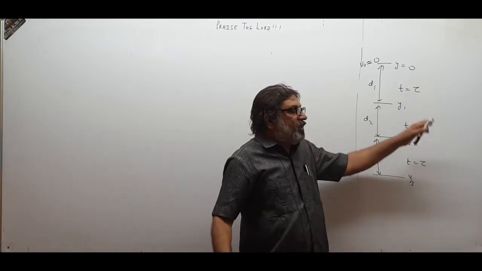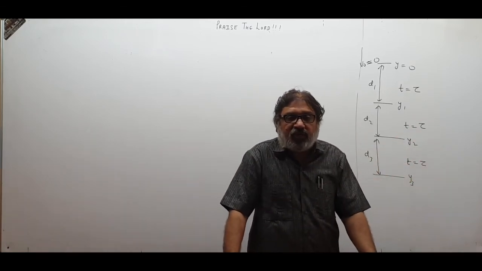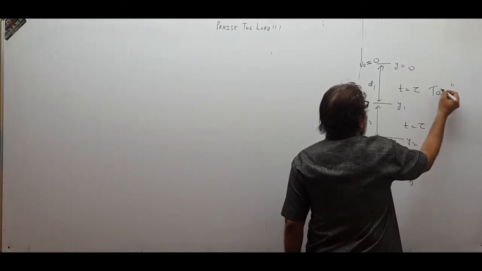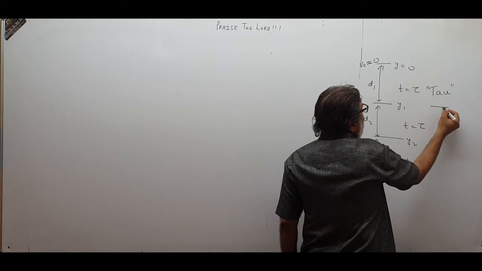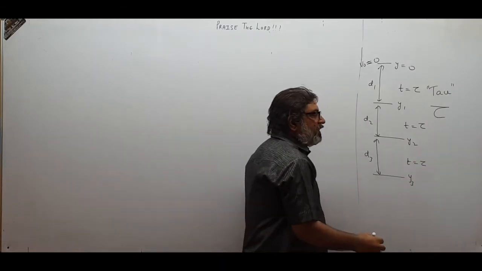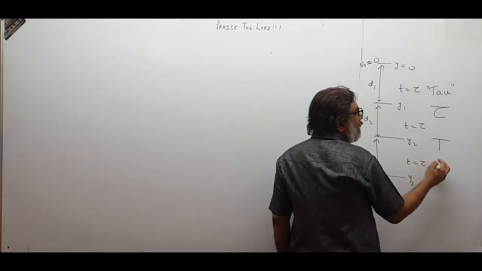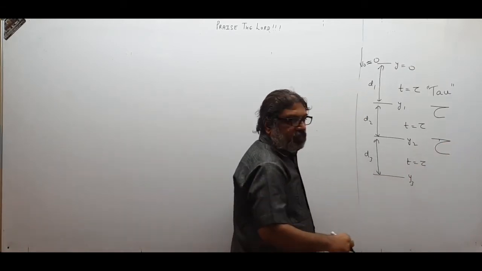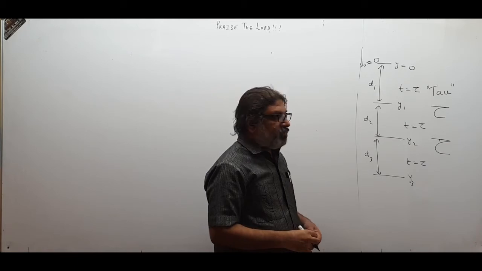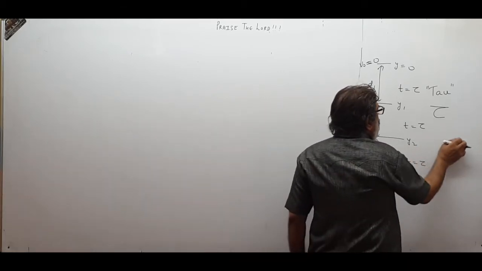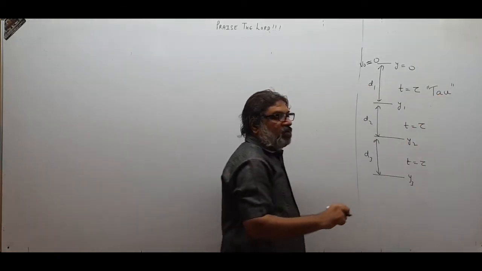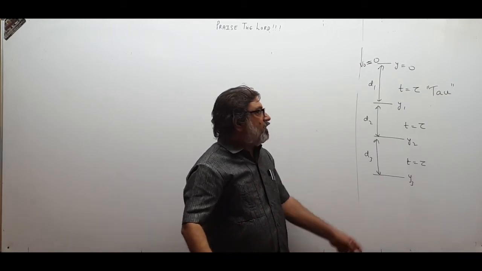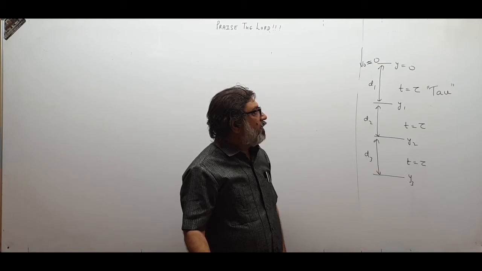Tau is a Greek alphabet. We pronounce it T-A-U, this is the spelling of this letter, and it is written like this, tau. We write T in English like this, so this is curved a bit. We start from here and write like this. So this becomes tau, T-A-U. So tau amount of time is given for the body to fall. Tau, tau, tau like this. And we want to find out the ratio of these distances.